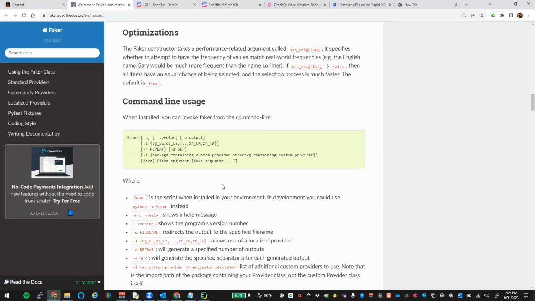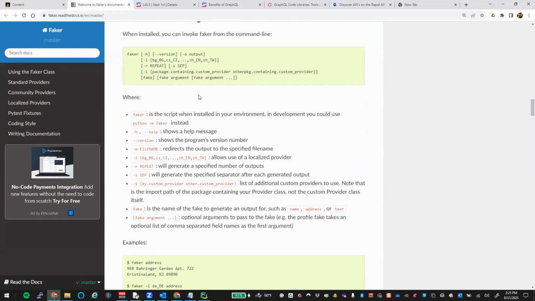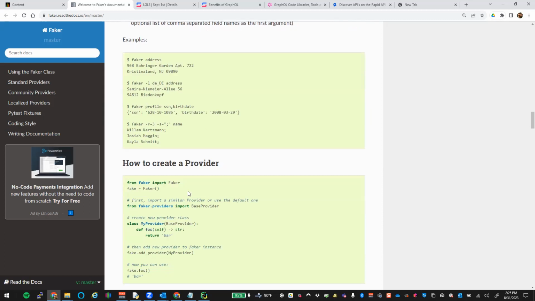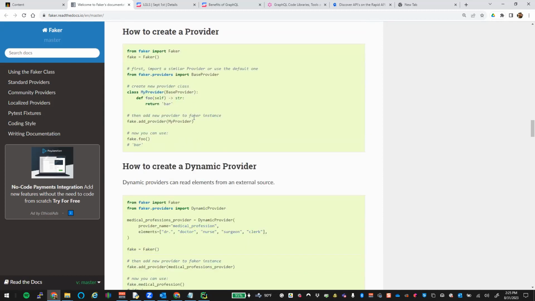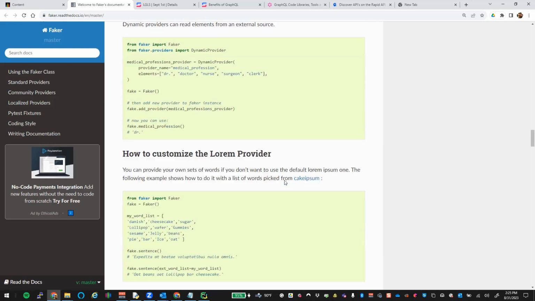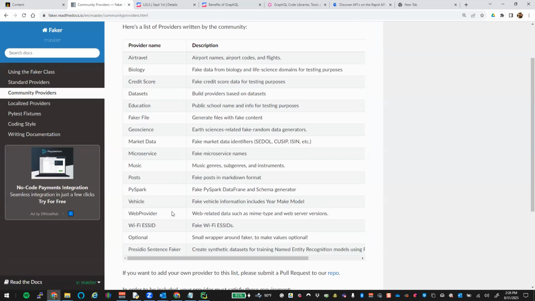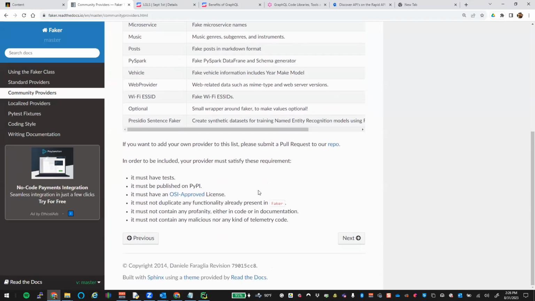All right. You can use this on a command line if you just run Python and start writing stuff. Faker, give me address, boom, address. If I want to do this, you could script it out. You could create your own provider, which means you create your own way of generating whatever you want it to. There are ones in the community, which is how the community did theirs, right? So you can get a jokes one in here and it'll randomly create jokes. You can get it to create geoscience data, all sorts of random numbers that you may want in here. All right. So again, don't be afraid to use Python Faker to generate some random stuff so that you can use that in your project to create things.